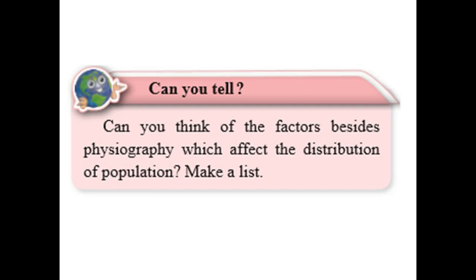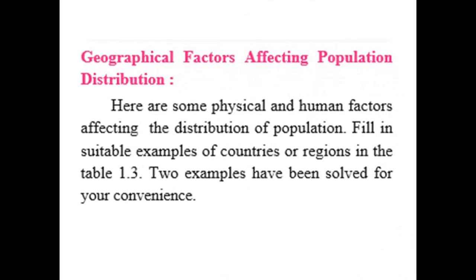Can you think of the factors besides physiography which affect the distribution of population? Make a list. Geographical factors affecting population distribution. Here are some physical and human factors affecting the distribution of population.